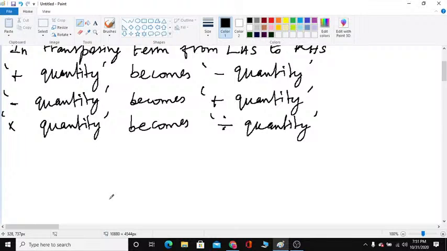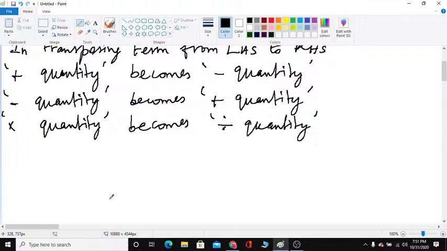Positive quantity, once again I will read. A positive quantity, when you transpose it to the right hand side, becomes a negative quantity. When you transpose a negative quantity from the left hand side to the right hand side, it becomes a positive quantity. When you transpose a multiplication quantity to the right hand side, it becomes a division quantity. When you transpose a division quantity from the left hand side to the right hand side, it becomes a multiplication quantity, children. Now we will solve the equation.